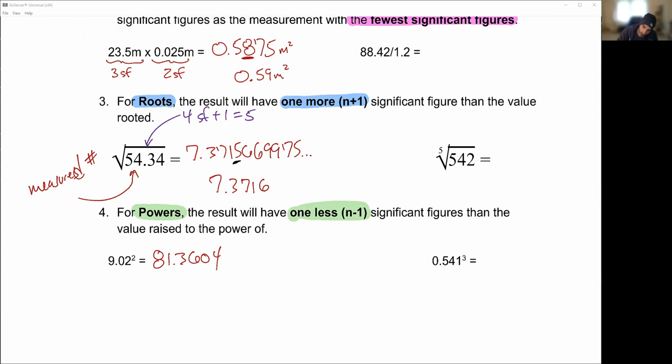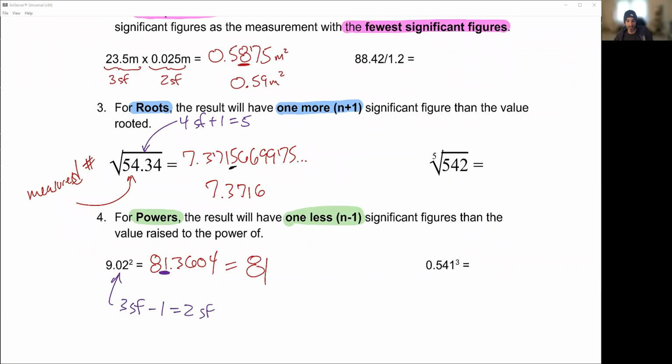My original number has 3 sig figs minus the 1. I should have 2 sig figs when I'm finished. So 1, 2. We're going to underline that 1 there. We end up with a value of 81. There's no unit, but that's where we're at. Okay, so only measured numbers do you have to do the sig fig thing, not exact numbers. That's why I was harping at it at the very beginning.